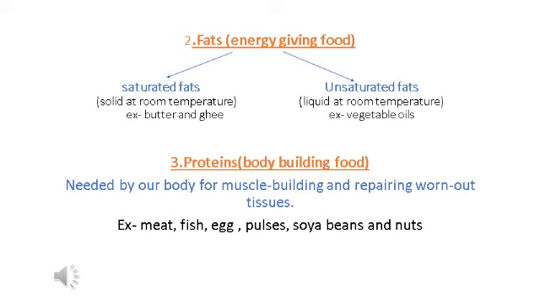Now protein. The foods which are rich in protein are called bodybuilding foods. Why? Because the foods which are rich in protein are required for the growth and repair of worn out or damaged tissues. We get protein from both plant and animal sources. Plant sources like wheat, dal, sprouts, and animal sources like meat, fish, milk. So we can say proteins are the building blocks of the human body.